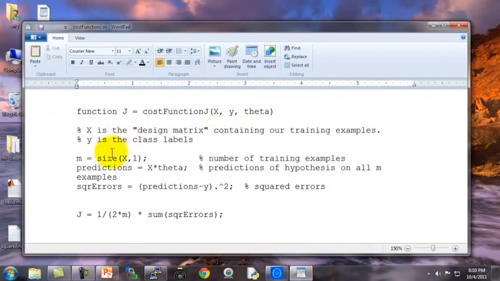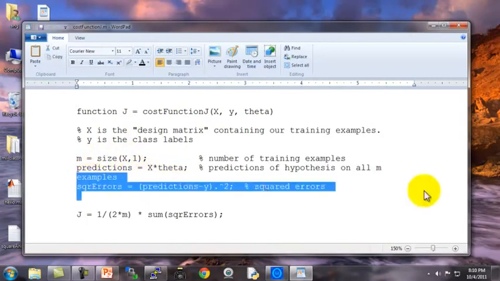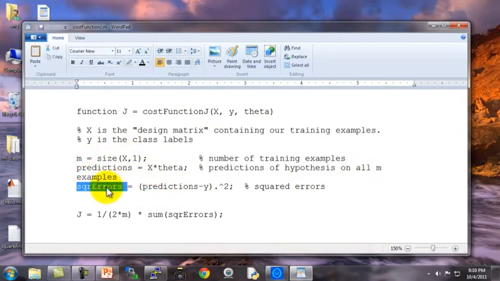Some comments specifying the inputs, and then via a few steps, set m to be the number of training examples. That's the number of rows in X. Compute the predictions. Predictions equals X times theta. And this is a comment that's wrapped around, so this is part of the preceding comment line. Compute the squared errors by taking the difference between predictions and the y values and taking the element-wise square.